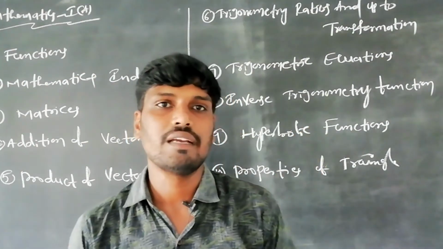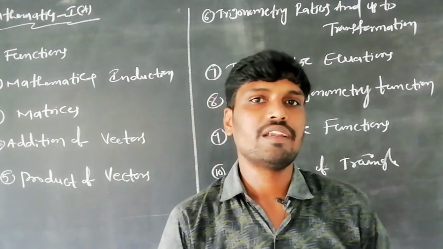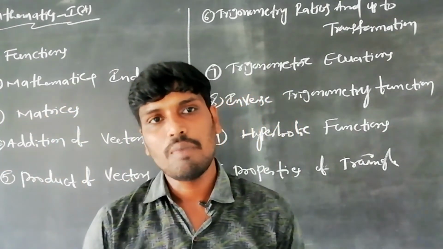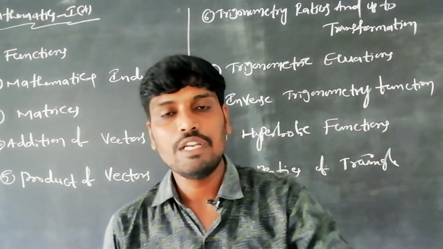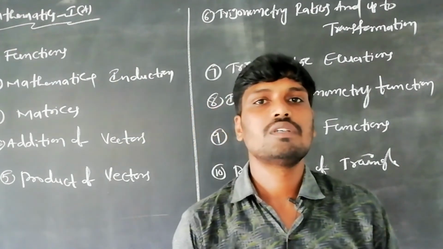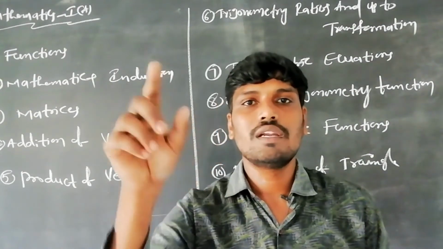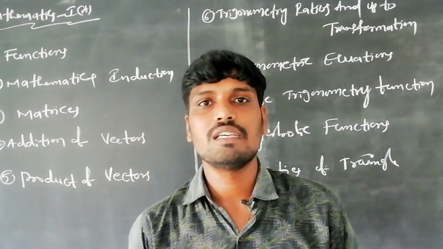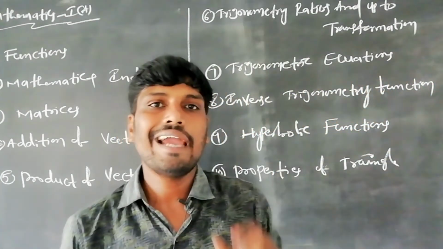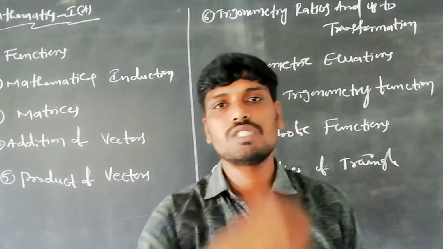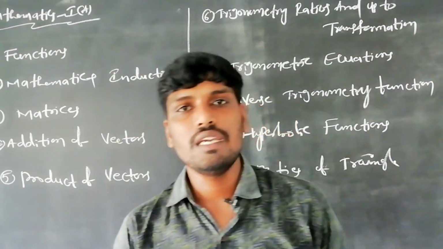After that, properties of triangles. This is a very long chapter. At least two questions come: one is a theory problem using heights and distances, with the sine rule, cosine rule or projection rule. The other is on circles: excircles, r equal to delta by s, r1 equal to delta by s minus a. From these 10 chapters, at least one question comes from each chapter. In Mathematics 1A, 20 questions come in the exam.